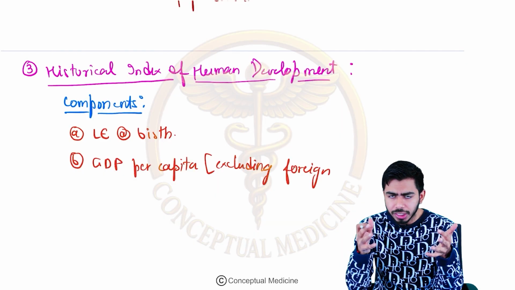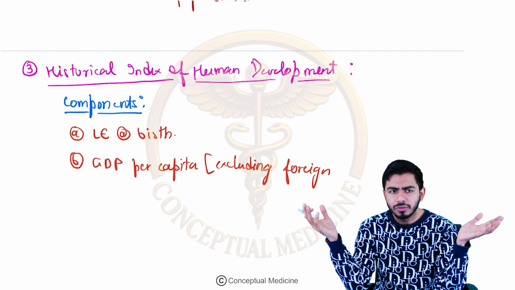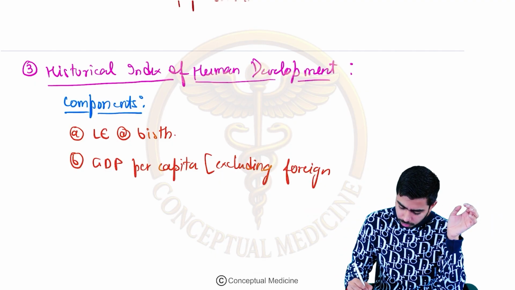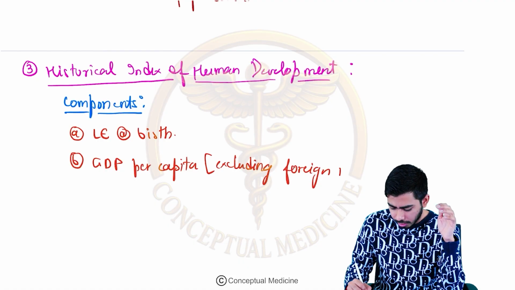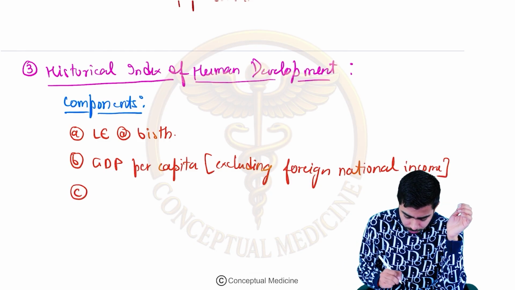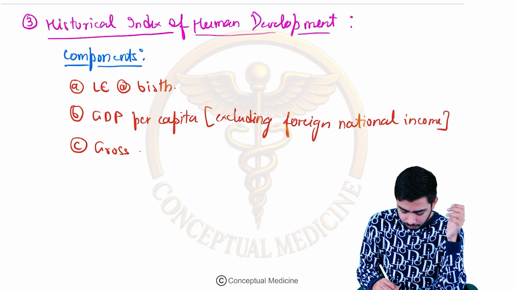For example, if you talk about India, whatever income is coming from the external sources, from the foreign capitals, we will not include that, right? So excluding the foreign national income. Okay, and third component they are talking about, that is the gross enrollment rate.